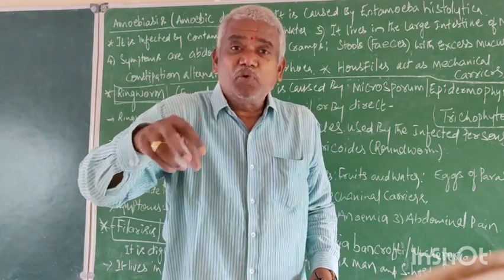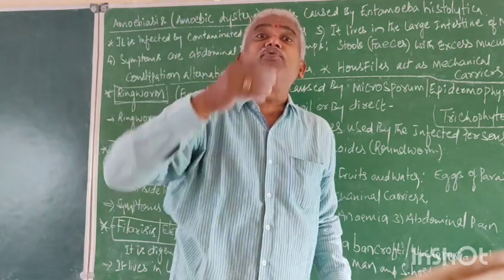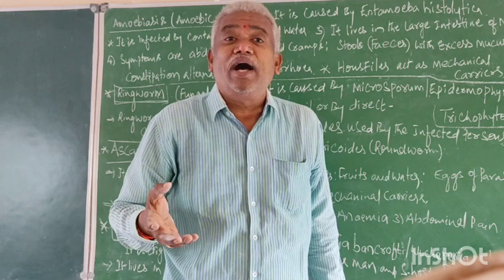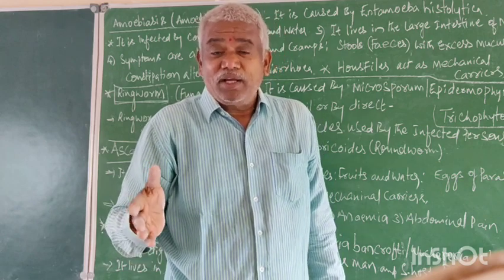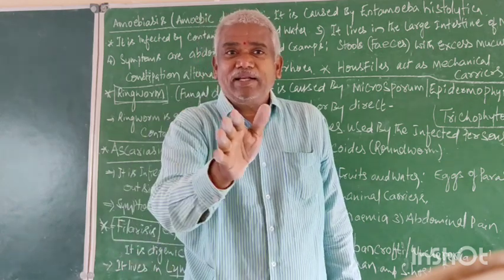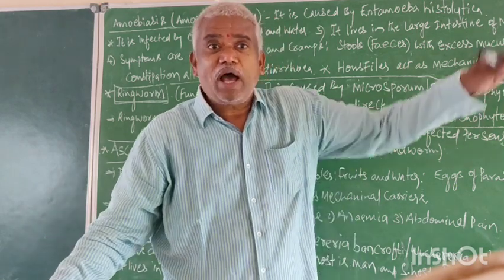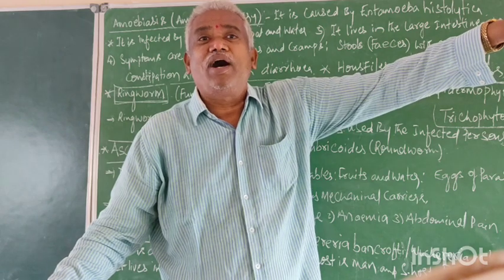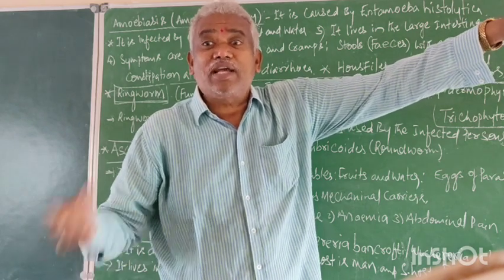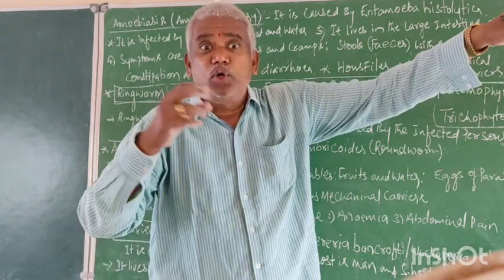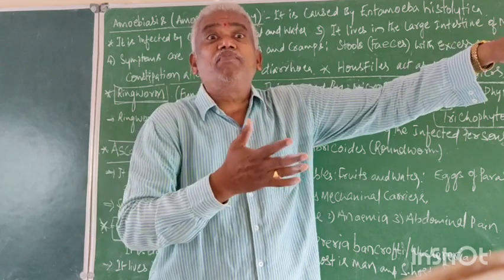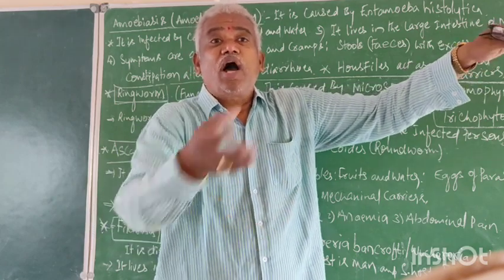Such a housefly can sit on our food and vegetables. That means housefly is a mechanical carrier from feces to our food and water. Food and water is polluted, contaminated with Entamoeba. How is it? Right, housefly.